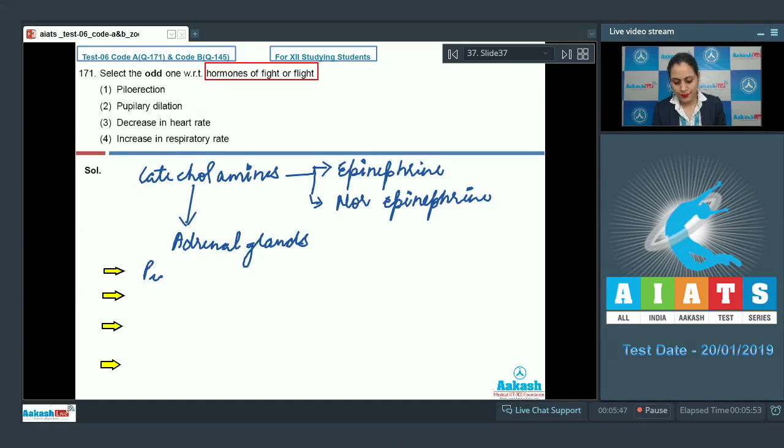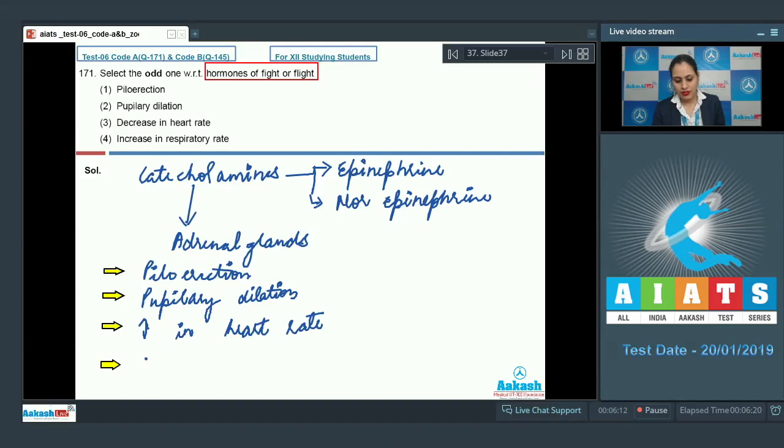They stimulate piloerection, pupillary dilation, increase in heart rate, or increase in respiratory rate. So the correct answer to this question is option number 3, that is decrease in heart rate, because these